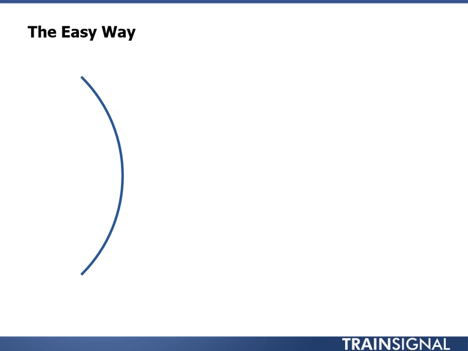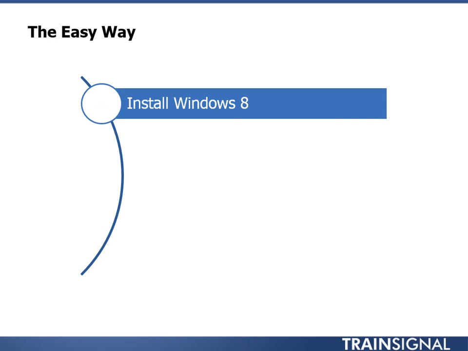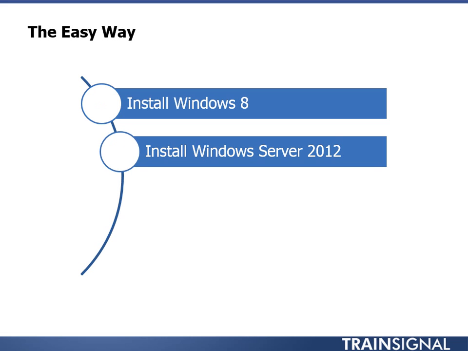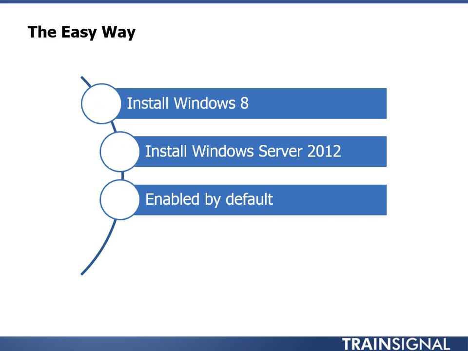Now, the easy way to get your hands on PowerShell version 3 is to install Windows 8. With Windows 8 or with Windows Server 2012, PowerShell version 3 is installed right out of the box and it's ready to go. Really not too much you need to do. With Windows Server 2012, a lot of those features are enabled because PowerShell is used extensively to remotely manage Server 2012 instances.